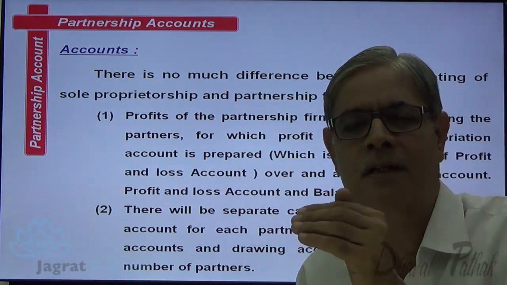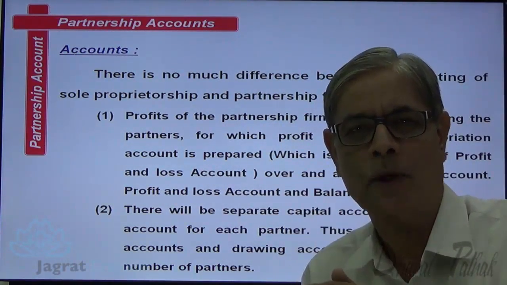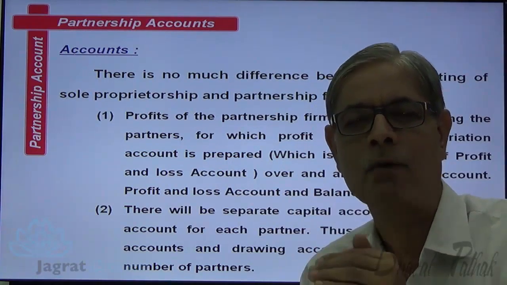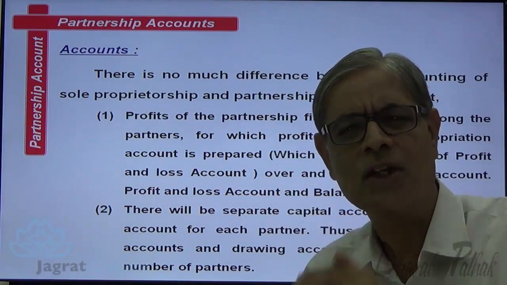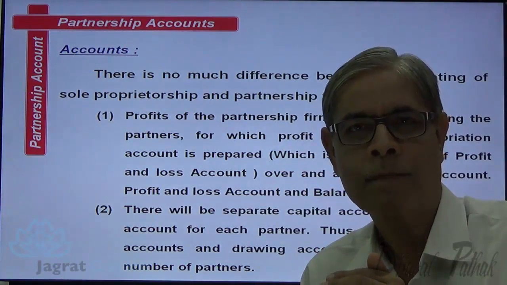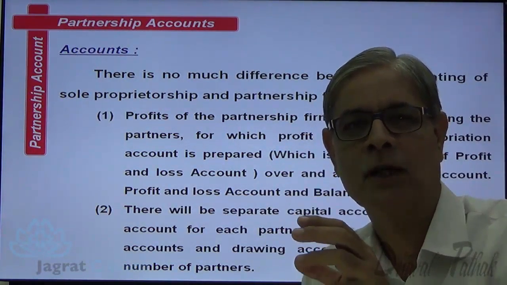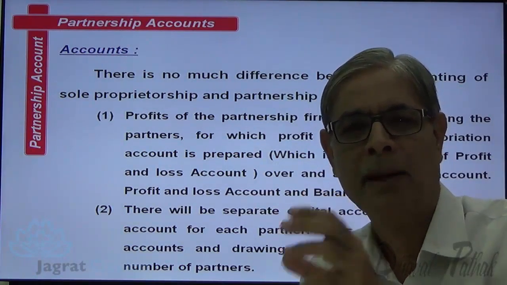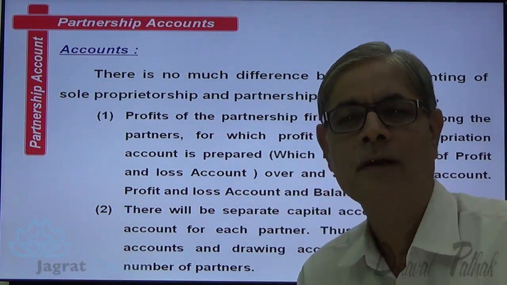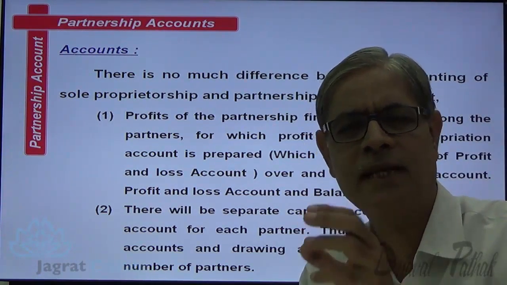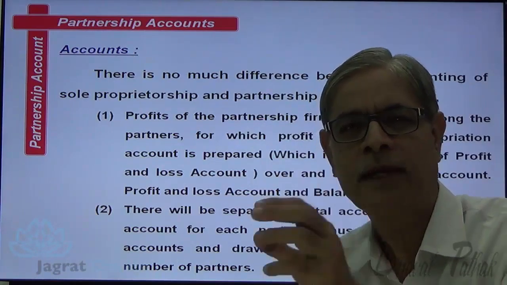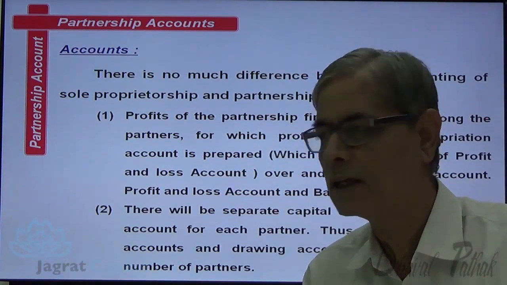But here in partnership, there is a question of distribution of profit. For that, one more account is prepared, known as profit and loss appropriation account, which is an extension of profit and loss account. So profit and loss appropriation account is the additional matter to be incorporated in the final accounts of the partnership firm. The balance sheet is also prepared the same way in partnership firm as we have done for sole proprietor.